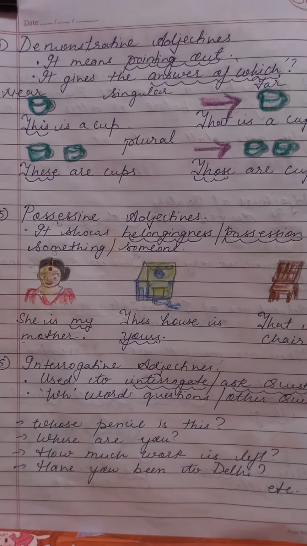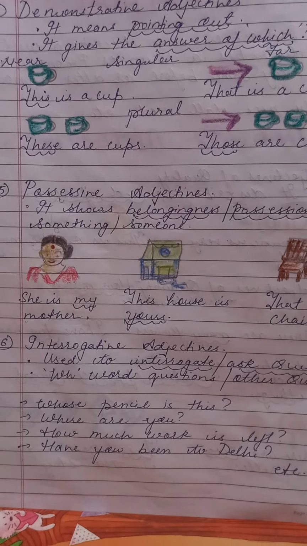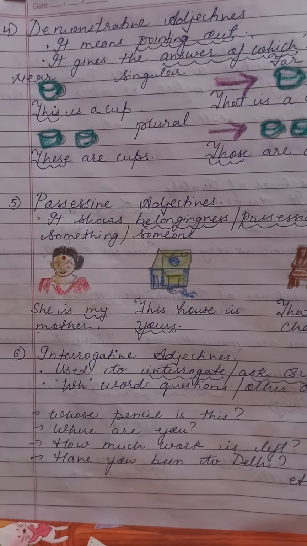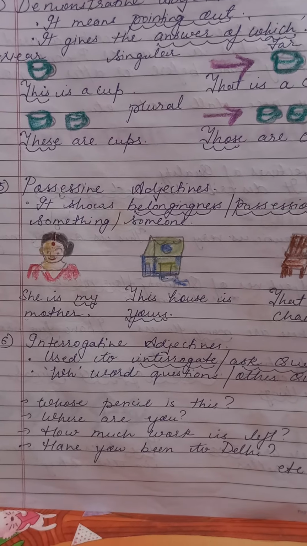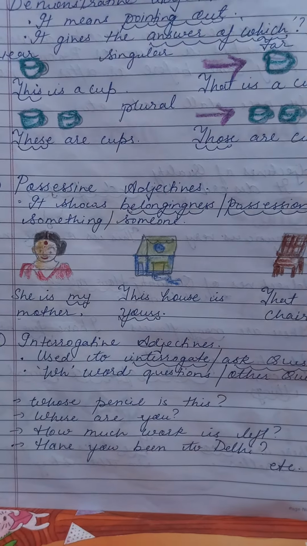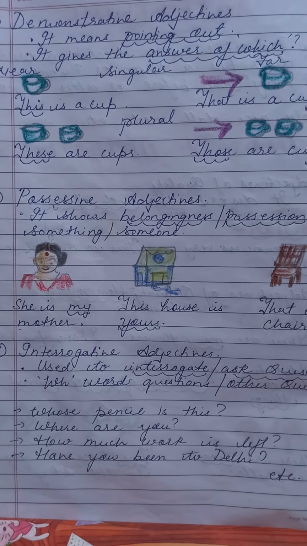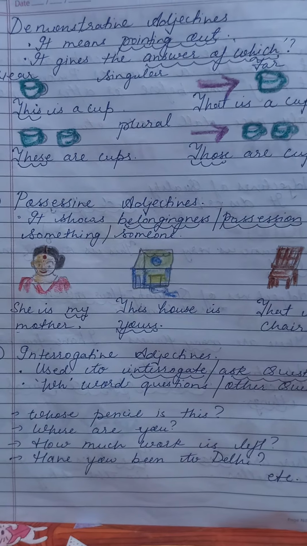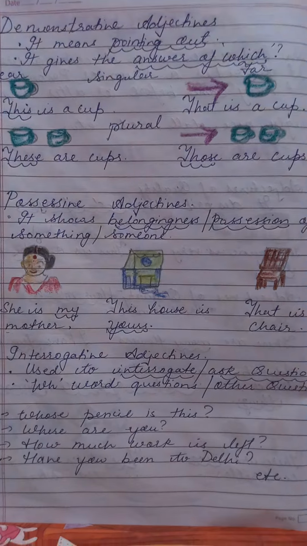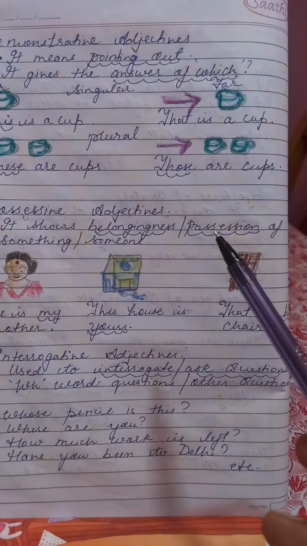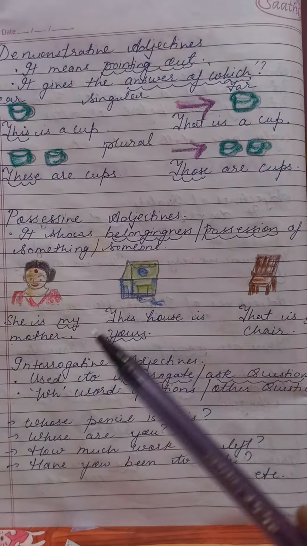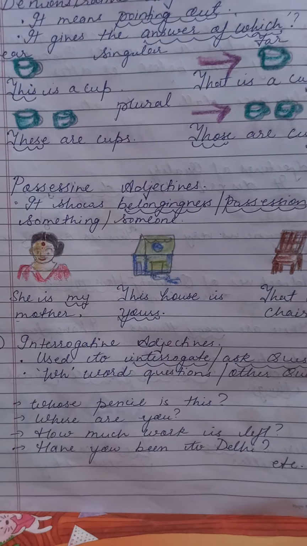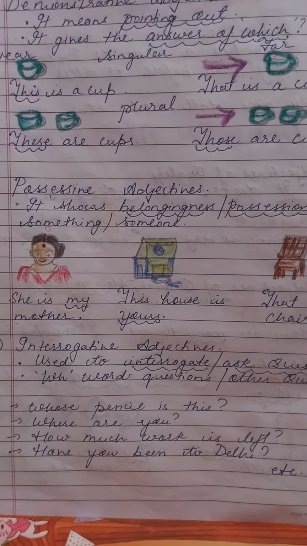kept or which one. Fifth, possessive adjective. The word possessive itself tells you that it is showing possession. Like your parents have possession for you all, right? Because you are their children. So they possess you. You belong to your parents. And this is why they are possessive, right? It shows belongingness, possession of something or someone. Yes, it can be for any object also, or any animal, any human being, anything.